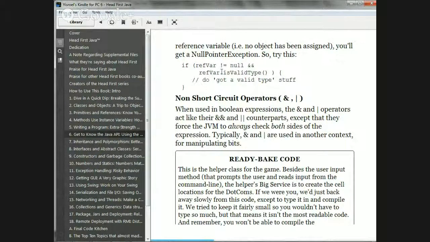Ignore for a fact what it is at the moment. But say refVar is null. It's not pointing to anything, so you can't call this, right? That'll fail. But this itself works because this statement you're allowed to do, right? Okay. Yes or no? Well, refVar equals null, just equals null. No.